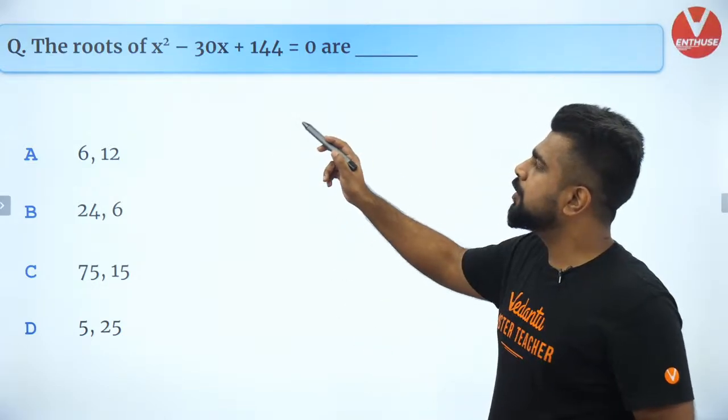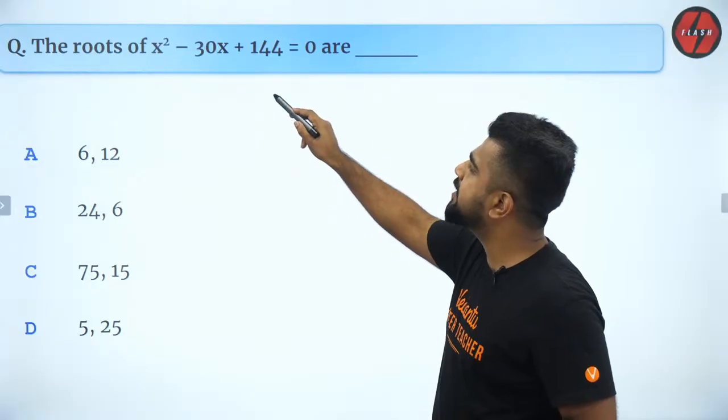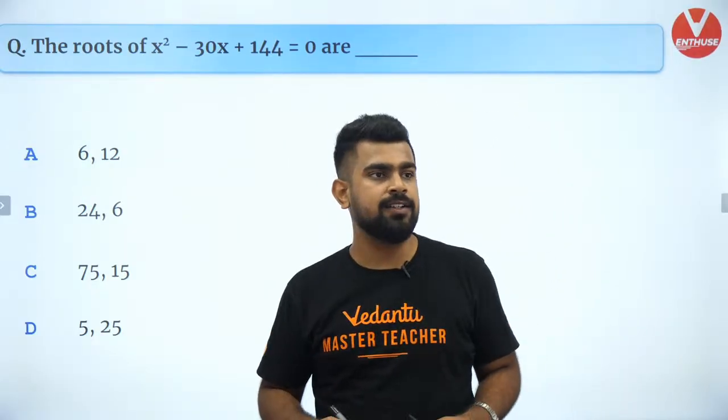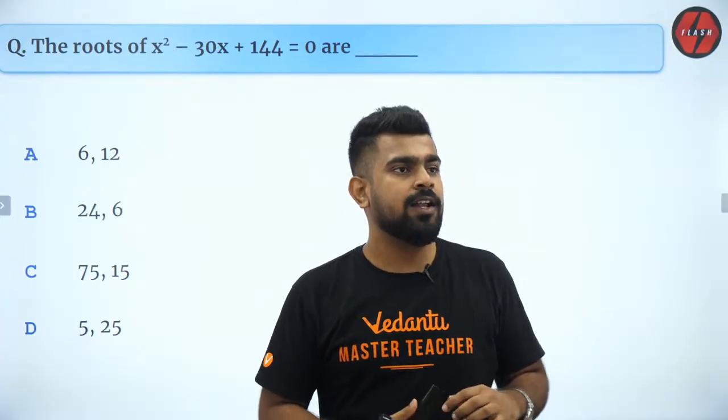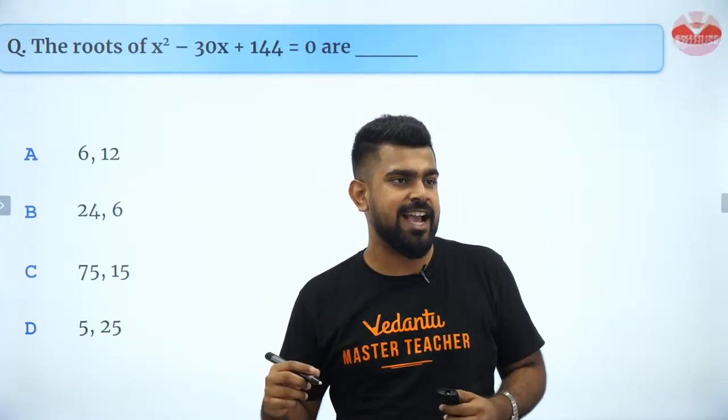So the roots of x square minus 30x plus 144 is equal to 0 are... Many of you are saying, sir, B is the answer. Some of you are saying, sir, D is the answer.